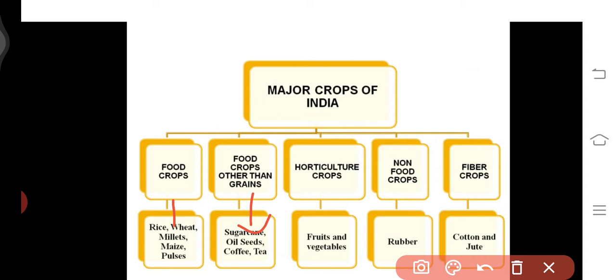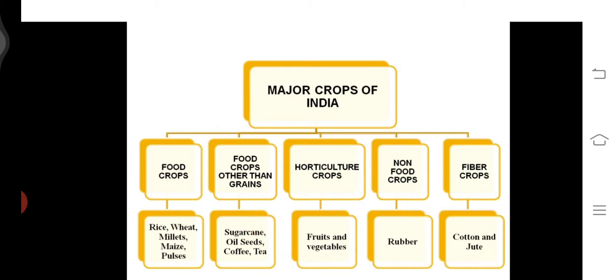Next one is the horticultural crops. Fruits and vegetables we consider as horticultural crops. And non-food crops, we know that rubber is not a food, but it is grown for the production of rubber. So these are the non-food crops. Next one is the fiber crops. We require the fiber crops for the textile industry. We are going to discuss the fibers in the next chapters.